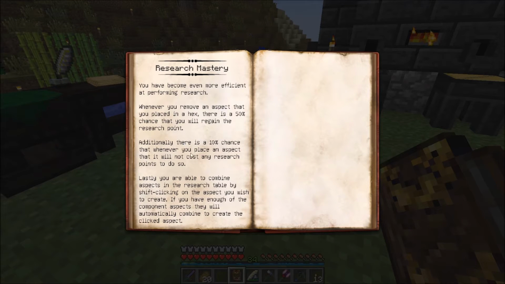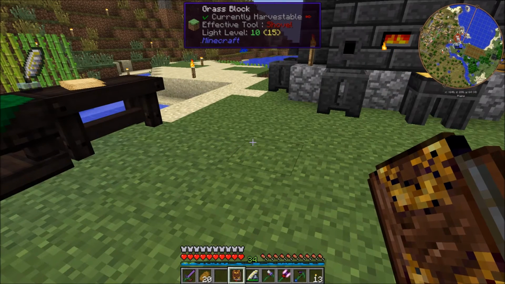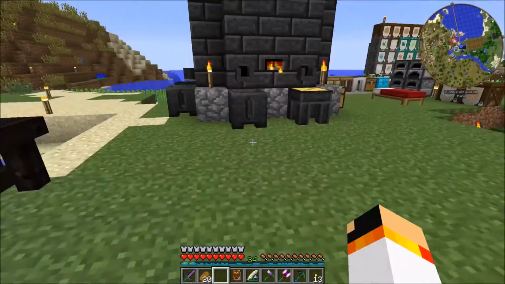Additionally, there's a 10% chance that whenever you place an aspect, that it will not cost any research points to do so. Lastly, you're able to combine aspects in the research table by shift-clicking on the aspect you wish to create. If you have enough of the component aspects, it will automatically combine and create the clicked aspect. Obviously, it's just a hand to help me do research.